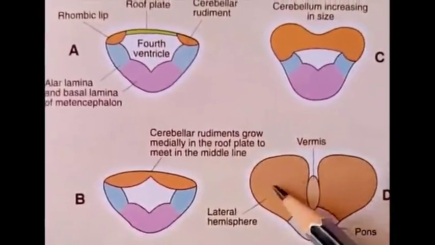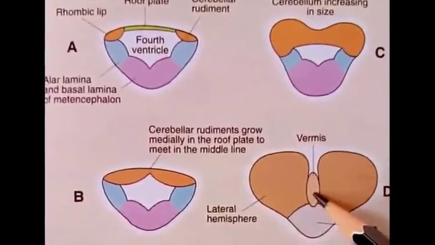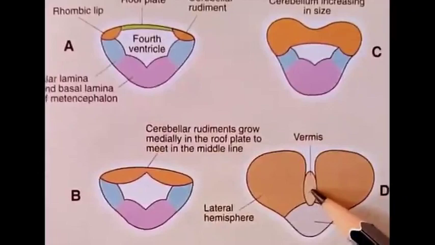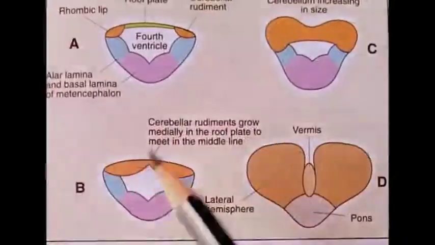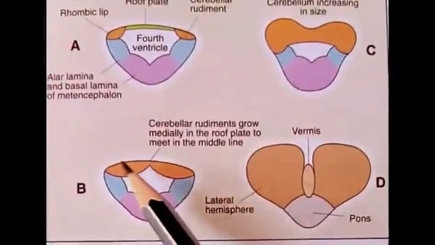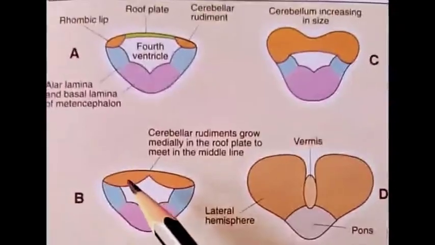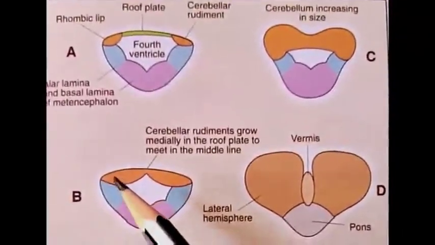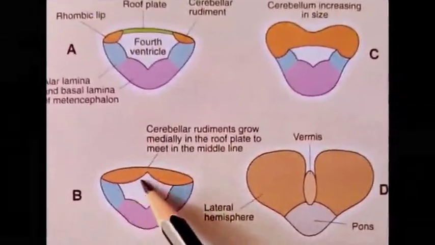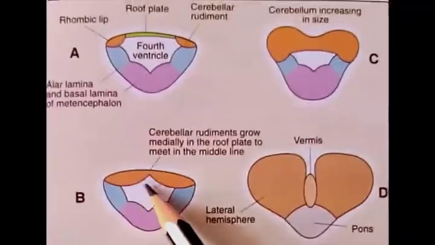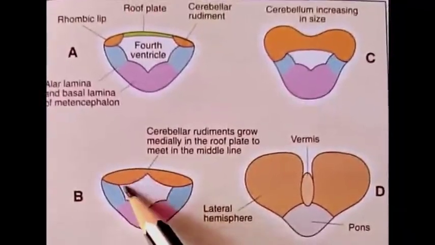The lateral lobes and vermis can soon be distinguished as a result of differential growth. This orange colored area is the developing cerebellum, and it can be distinguished into two parts. One part is the intraventricular part, which extends into the cavity of the developing fourth ventricle.